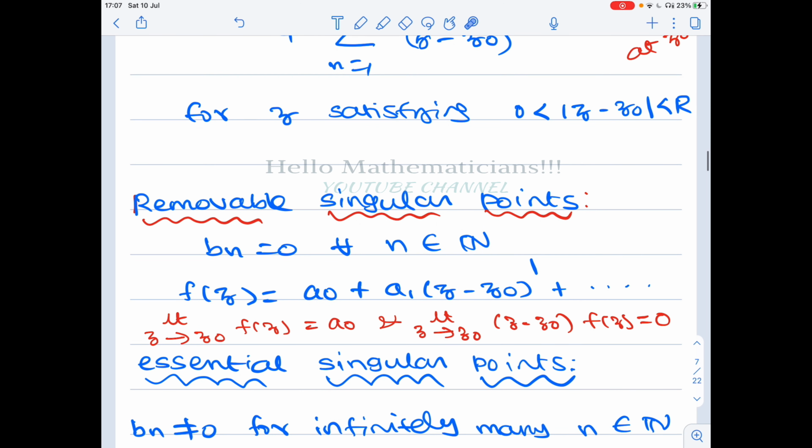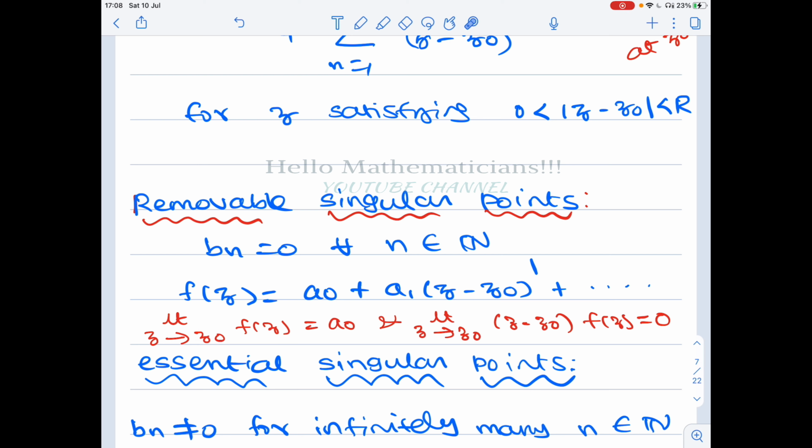So if b_n equals 0 for all n, then the limit as z tends to z naught of f of z equals a naught. To check whether z naught is a removable singularity, we can check whether this limit is some finite quantity. If it is a finite quantity, then z naught is a removable singularity.